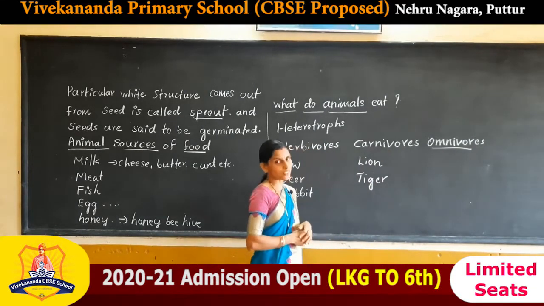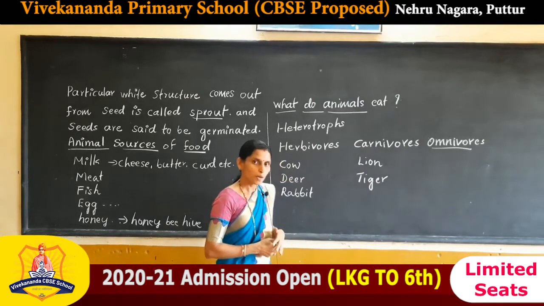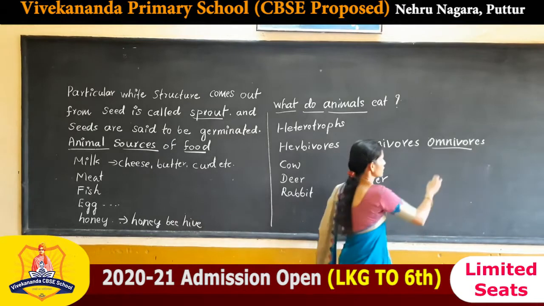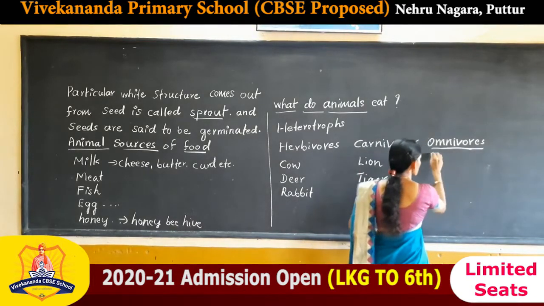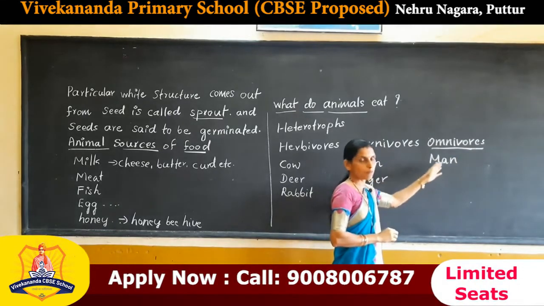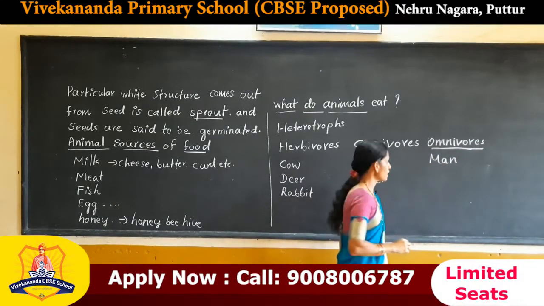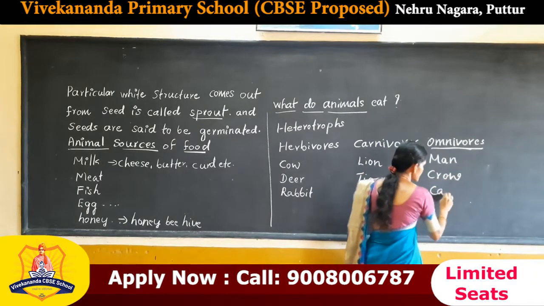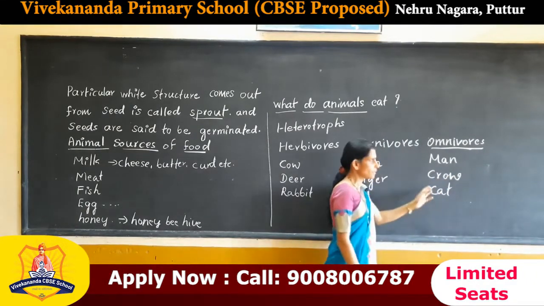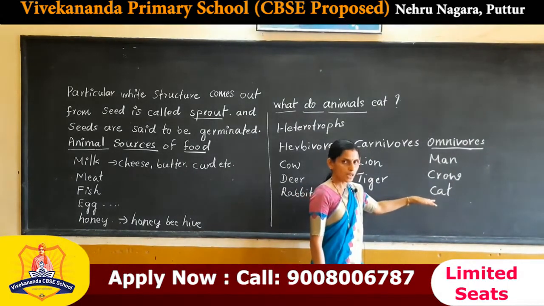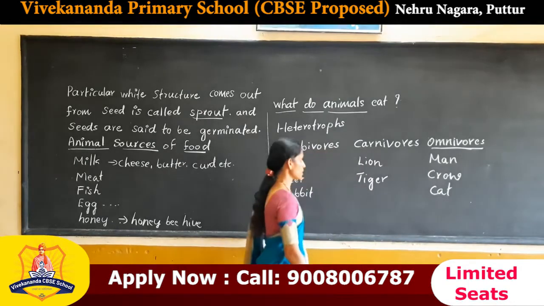We human beings eat both plant products and also animal products. These are omnivores. Man eats both plants and also milk, meat, fish. Crow is one more example, and another example is cat. These consume both plant products and also animal products.